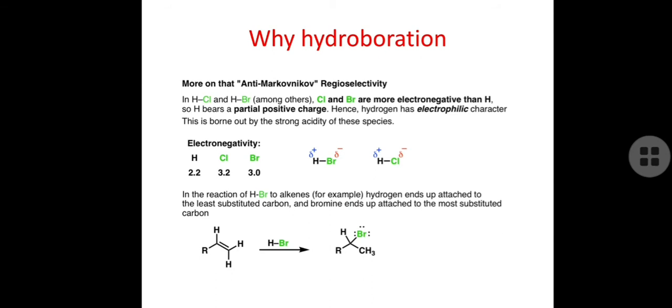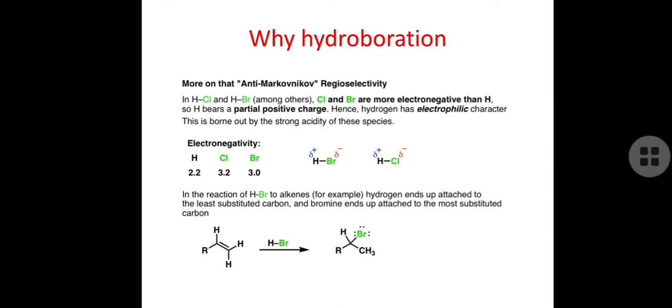So why do we need hydroboration? As you know, if we have an asymmetric alkene and we need to add an asymmetric electrophile into it, then according to Markovnikov's rule, the negative part of that asymmetric reagent will go to the carbon which is less substituted, and the hydrogen will go to the carbon which is more substituted.